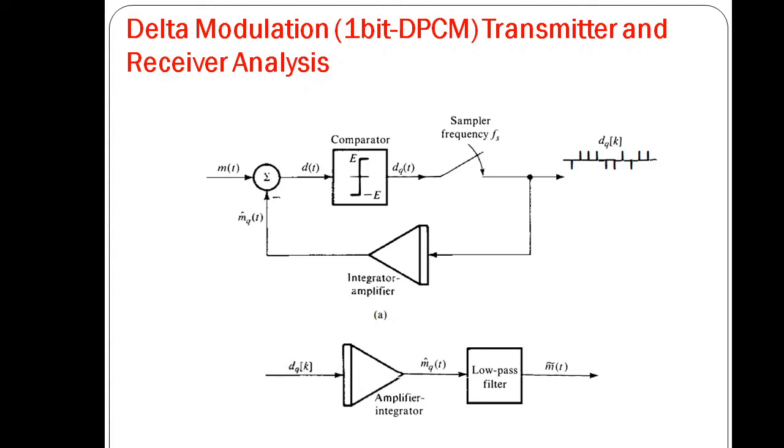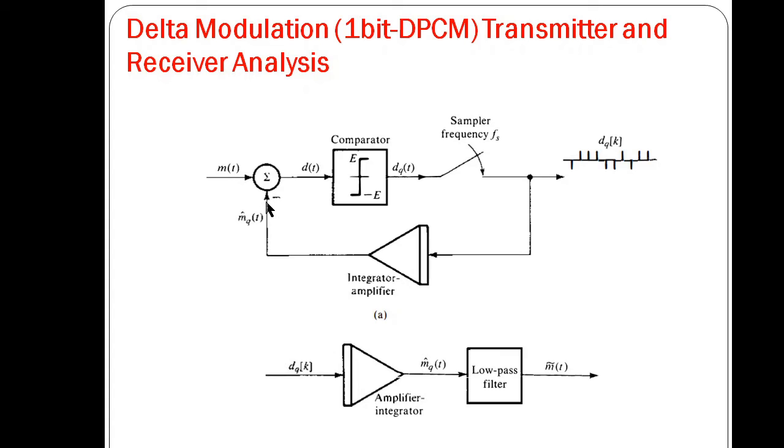The modulator consists of a comparator and a sampler in the direct path, and an integrator and amplifier in the feedback path. The analog signal m(t) is compared with the feedback signal m cap q(t).